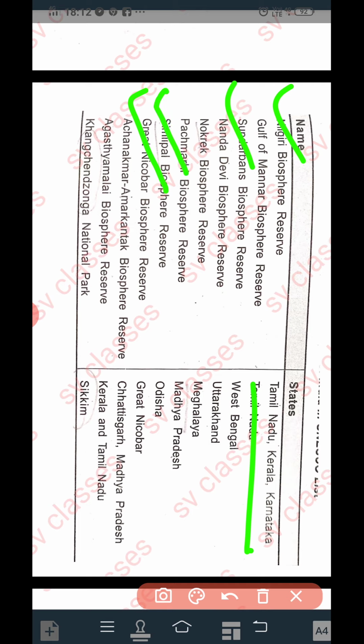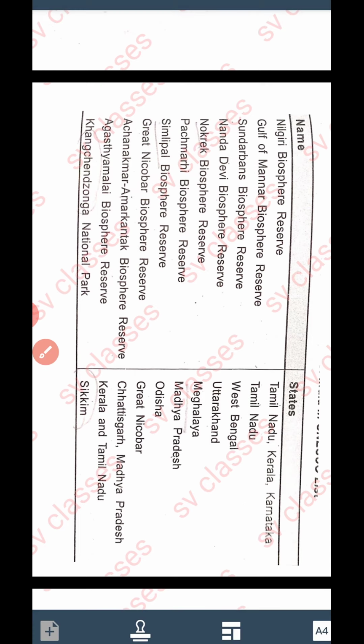Then Simlipal Biosphere Reserve in Odisha, and Agastya Malai Biosphere Reserve in Kerala and Tamil Nadu. The other ones are also important, like Nanda Devi Biosphere Reserve in Uttarakhand and Nokrek Biosphere Reserve in Meghalaya. What happens is that these biosphere reserves should be on our fingertips, because in one or other segment we normally find questions on biosphere reserves, and why a particular biosphere reserve is important will also be discussed in our next video. So let's come to the next slide now.